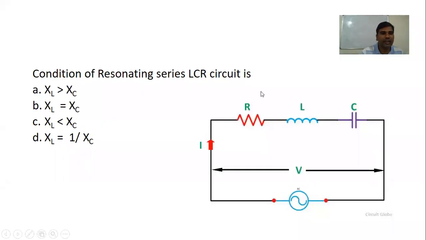Now this is a question based on your LCR series circuit: the condition of a resonating series LCR circuit. In resonance, inductive reactance is equal to capacitive reactance. We have this formula also: XL is equal to XC. The speciality of this resonance circuit is that it always offers less opposition, so the maximum current will be there. So the direct formula is XL equal to XC. This is the condition for a resonating series circuit.